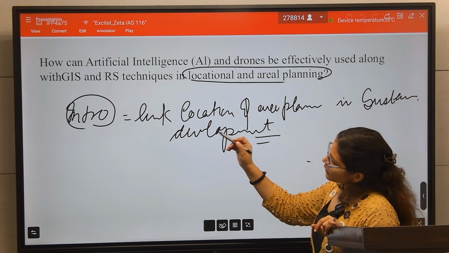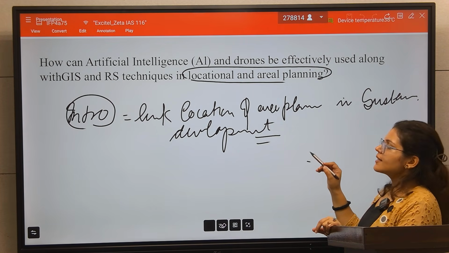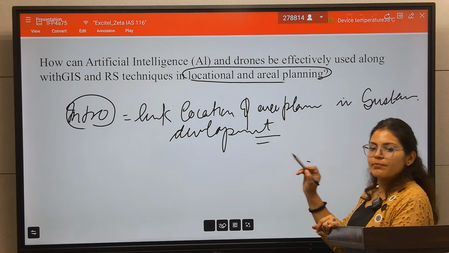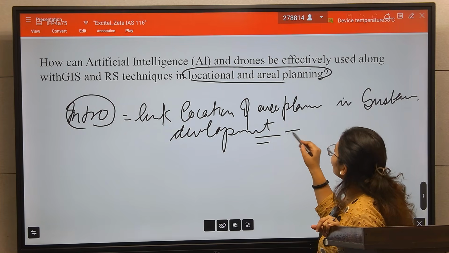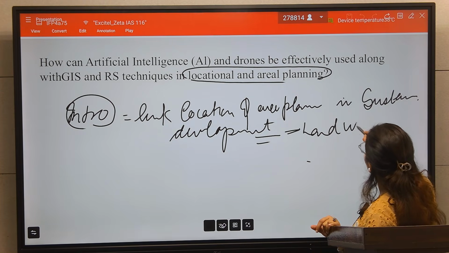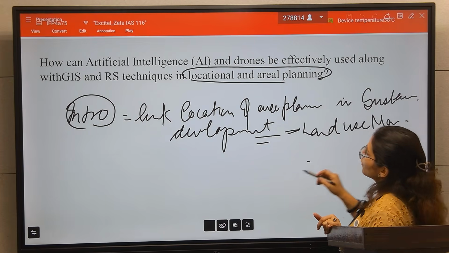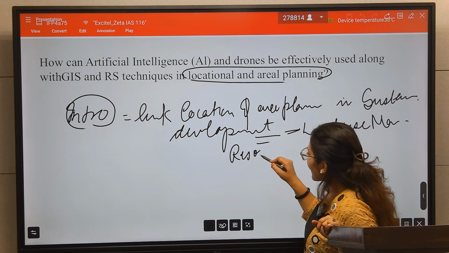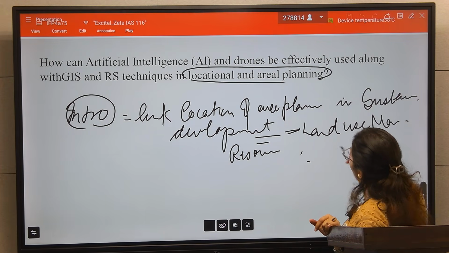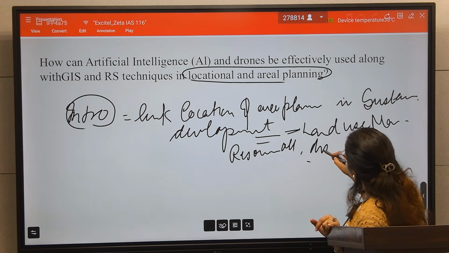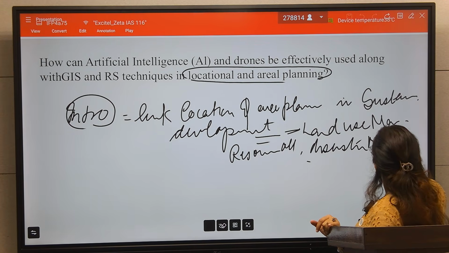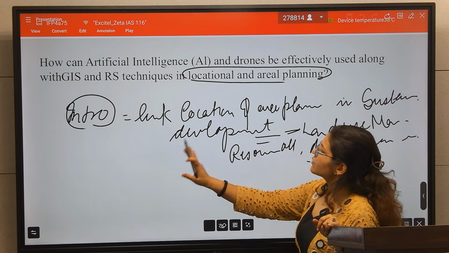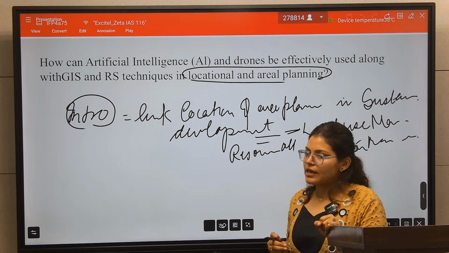Area planning and location planning are necessary for sustainable development. These include land use management, resource allocation, and disaster management. In this way you have to introduce your answer.